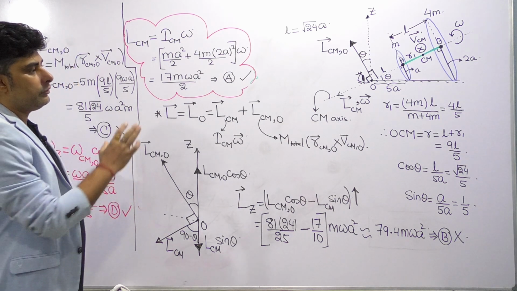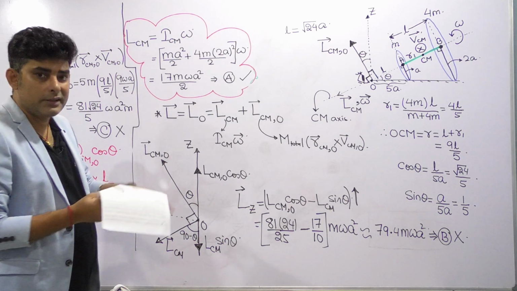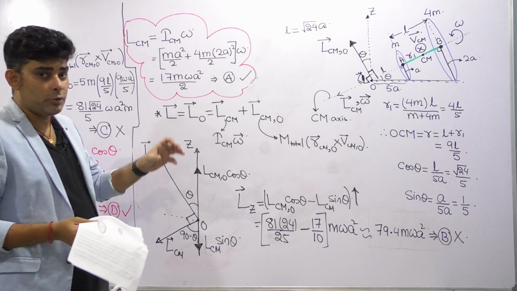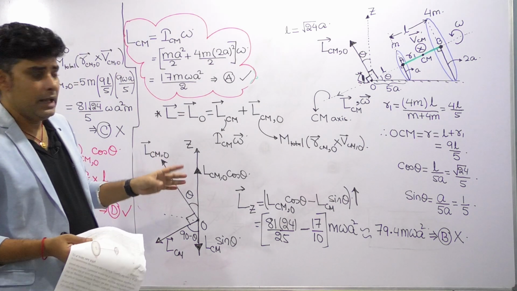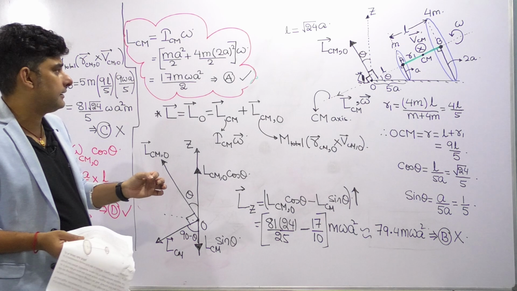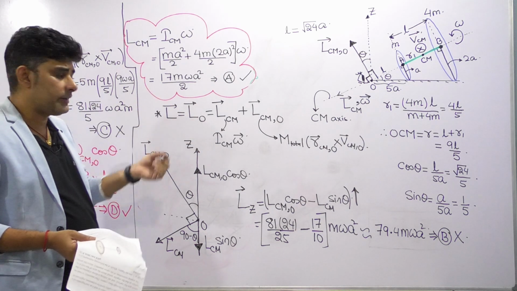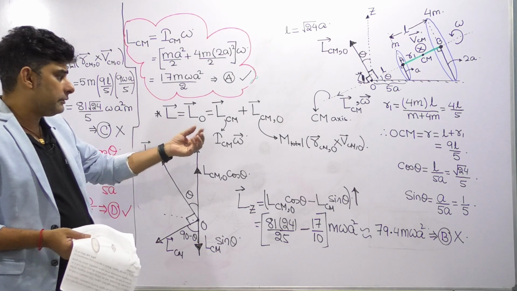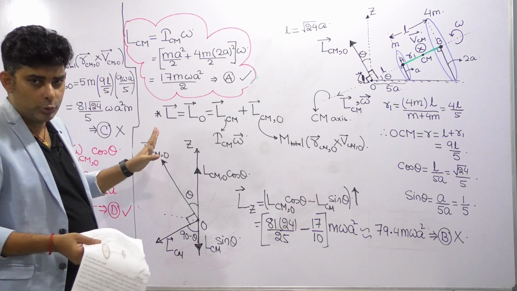Clear? So this question was considered tough because it involves a lot of concepts. But if you are thorough with those concepts, then this question could have been solved easily. As far as calculations are concerned, you may think it is very lengthy, but while solving, if you take suitable approximations, you can see which option can be certainly ruled out.